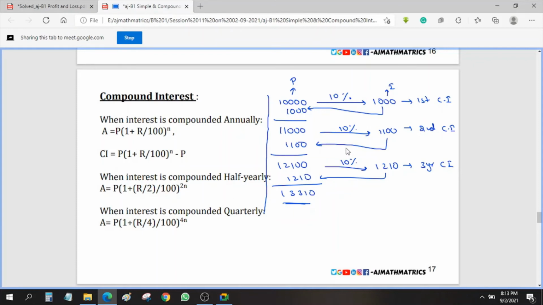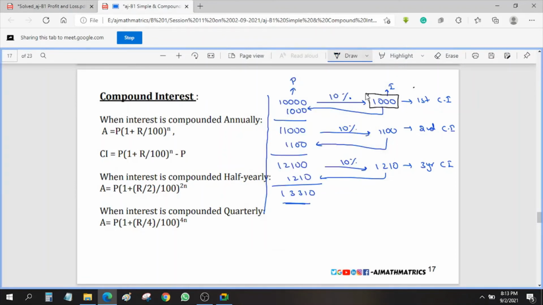year. And if you observe one point here, simple interest and compound interest both are same in the first year, because both principals are same in the first year. But when it comes to simple interest, every year the interest is same. But when it comes to compound interest, every year it's going to differ.